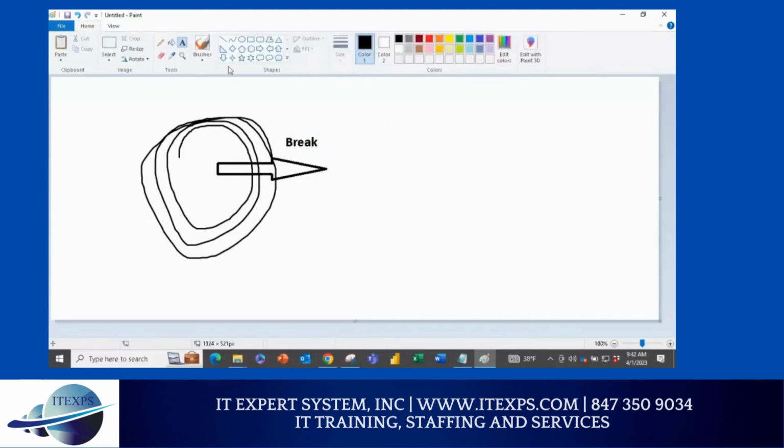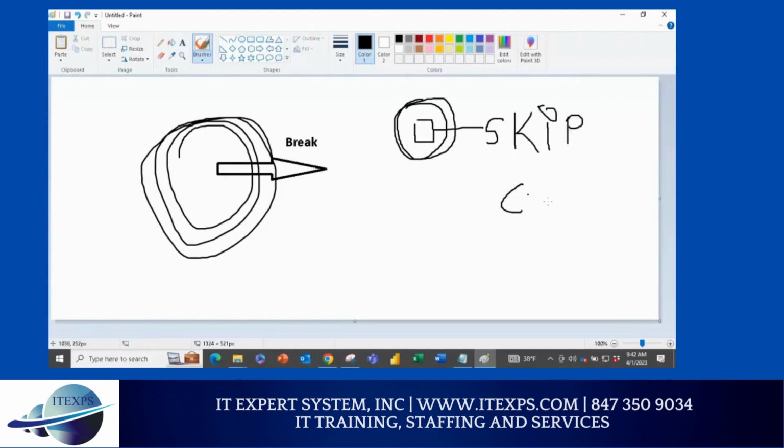And sometimes you are doing a loop, but you don't want to process certain things, and you want to skip it. If anything you want to skip, then you do continue. Continue is for skip. So we'll do that part also today. So why do we use break and why do we use continue?